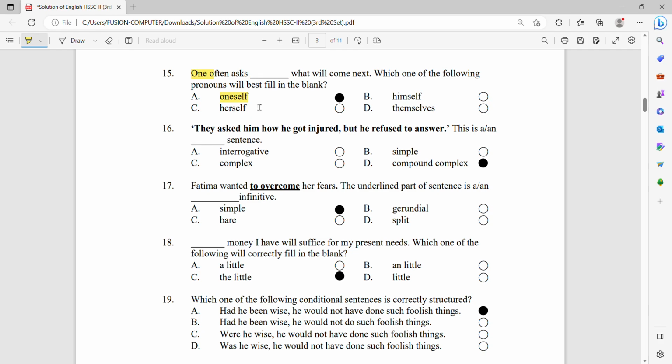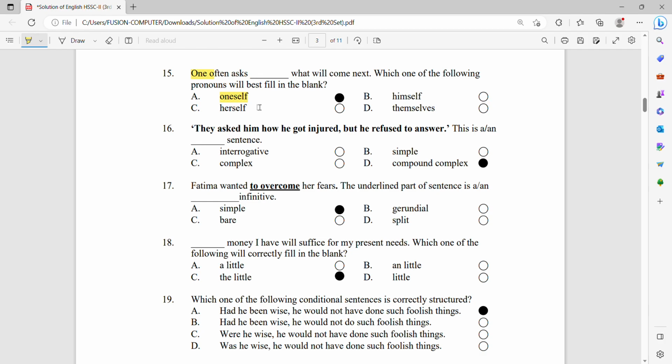Number 16, they asked him how he got injured, but he refused to answer. This is a dash sentence. This is a compound complex sentence. How they asked him, number 1. How he got injured, number 2. But he refused to answer. As this sentence carries 3 clauses in it and 2 subordinate clauses, this is a compound complex sentence.